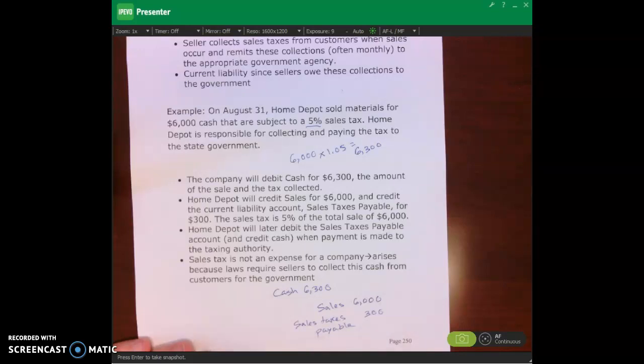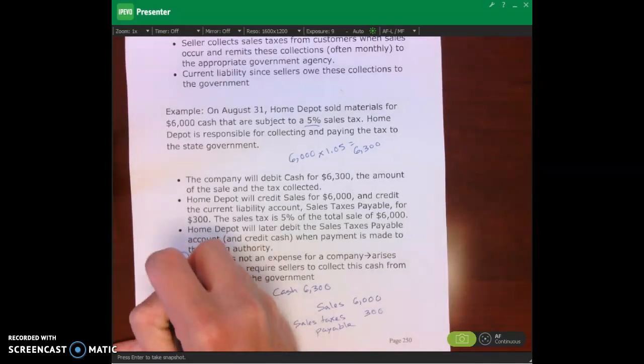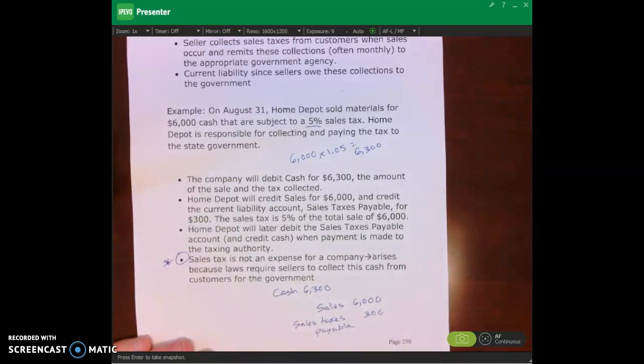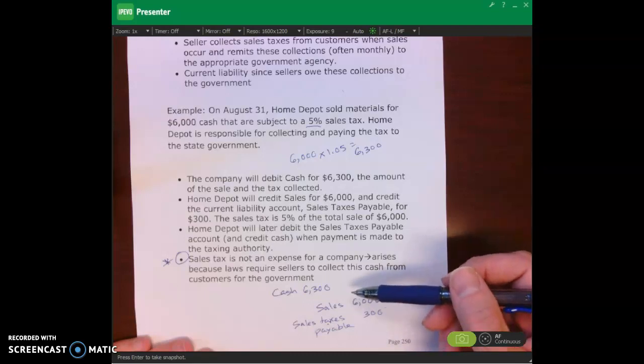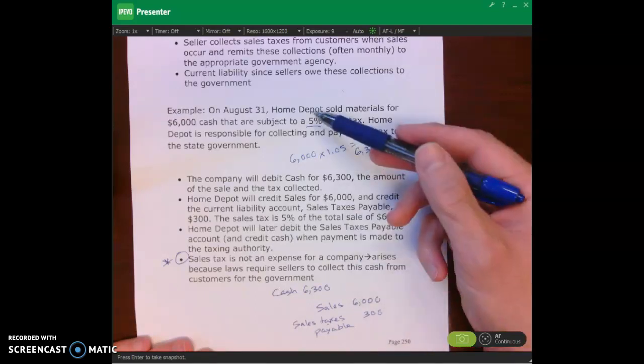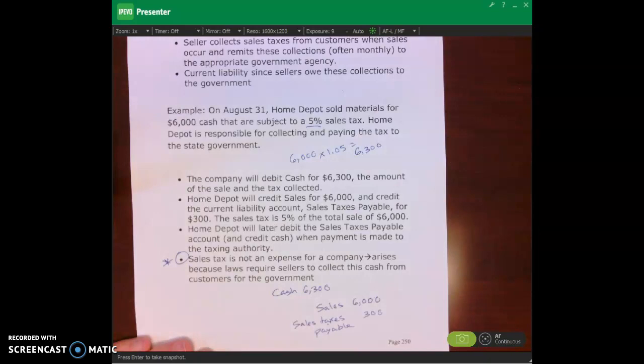Okay, so when they send it to the appropriate government agency, they debit the payable and then they credit cash. The important thing to remember is that sales tax is not an expense for a company. It's simply a short-term liability, right? Because the seller, the company in this situation, Home Depot, is basically just collecting the sales tax on behalf of the government agency. And then they remit that to the appropriate government agency at some point in the future.